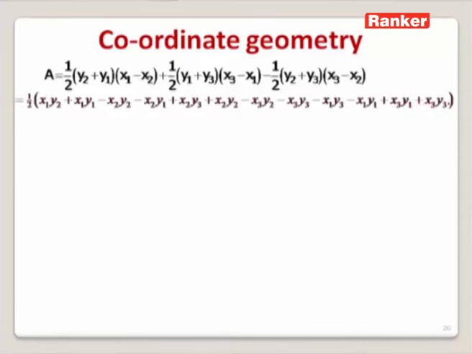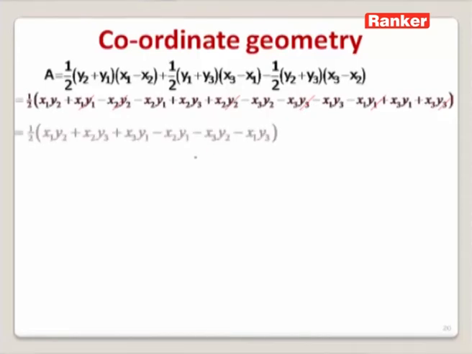plus x3 y3. On further simplification, we can find here minus x3 y3, and so we can cancel plus x1 y1 with minus x1 y1. Similarly, plus x2 y2 with minus x2 y2, and plus x3 y3 with minus x3 y3.